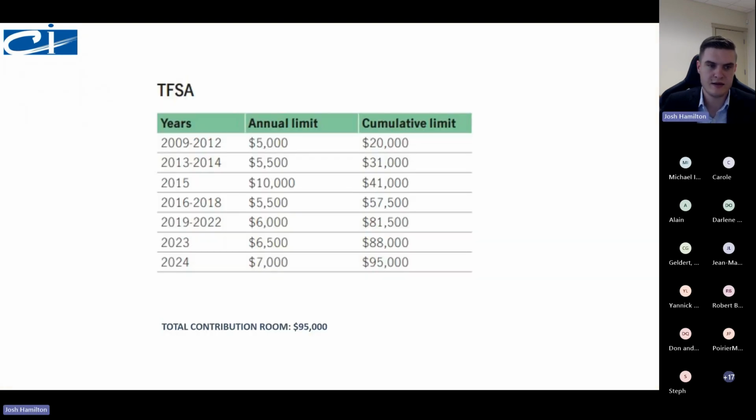Now, if you're 18, back in 2009, all the way up to now, you'd have 95,000 contribution room. This just shows it's indexed to inflation. It increases every year. 2015 was a bit of an outlier, but it's gone up about 500. They round it to the nearest 500.